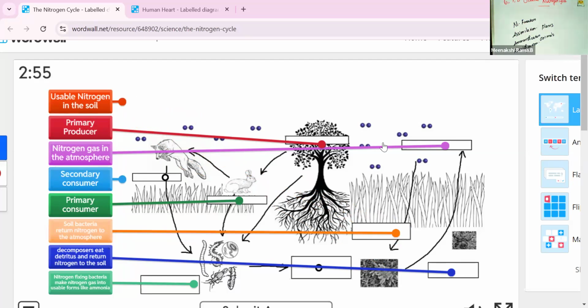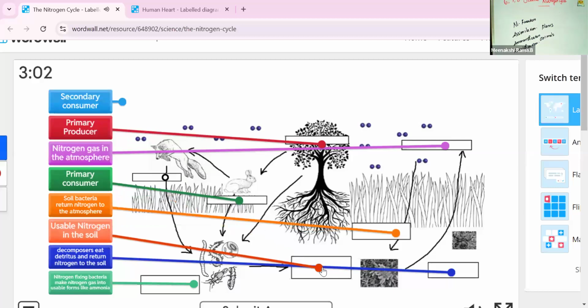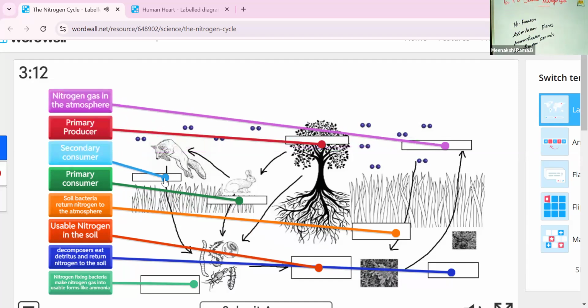And then usable nitrogen in the soil. Usable nitrogen in the soil part. And next one is secondary consumer. I'm choosing this part. First one is nitrogen gas in the atmosphere. Primary producer, what does the producer mean?